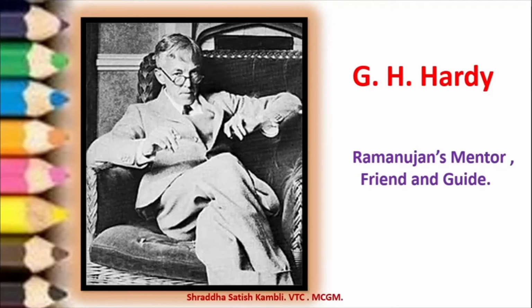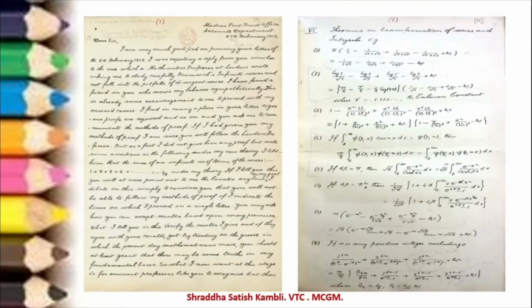And how did Ramanujan from Tamil Nadu in India reach G.H. Hardy in England? It happened by way of a letter, which Ramanujan wrote to Hardy.